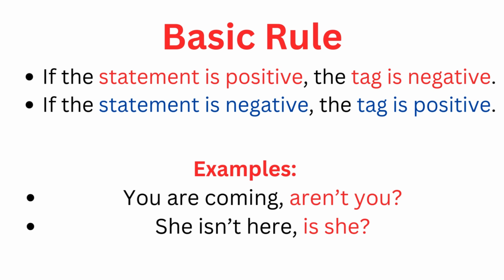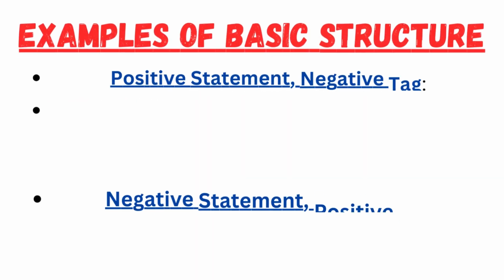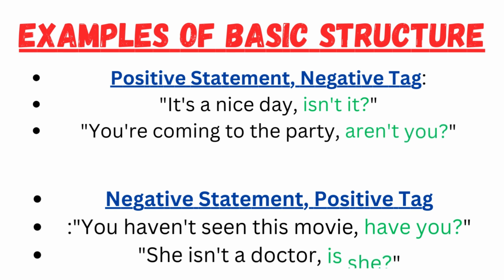For example, you are coming, aren't you? She isn't here, is she? Many learners get confused between positive and negative tags, don't they? Let's break it down step by step. Examples of basic structure. Number one, positive statement and negative tag.